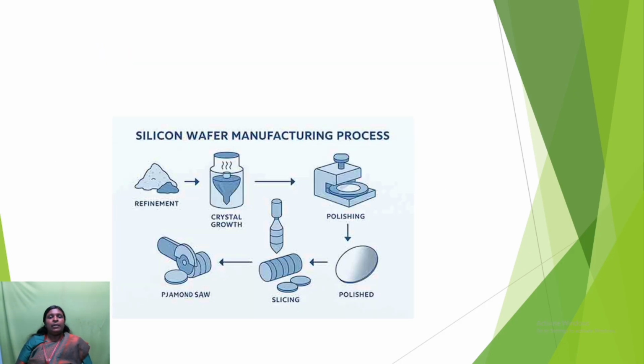This is the silicon wafer manufacturing process. The first one is sand refinement. From the sand, you purify the silicon through crystal growth, and then it will be given to polishing. Then after polishing, it will be cut into slices, and we are going to divide the big slice into small slices.